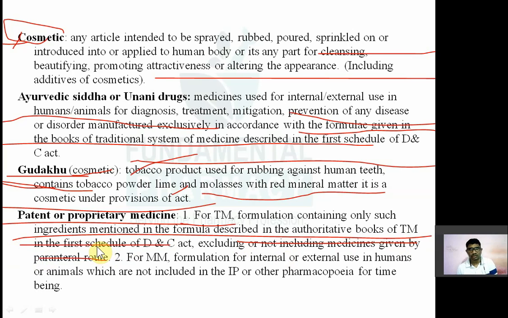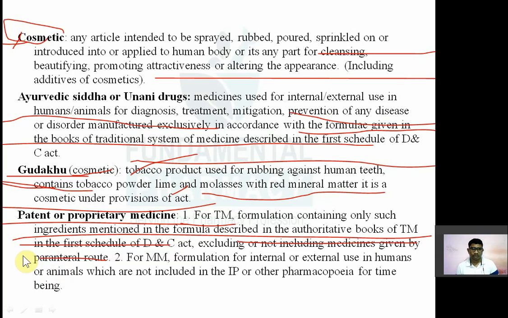मतलब जो आयुर्वेदिक यूनानी सिद्ध मेडिसिन है उसमें ट्रेडिशनल मेडिसिन क्या है, उसमें पेटेंट एंड प्रोप्राइटरी मेडिसिन क्या है. Patent and proprietary medicine for traditional medicines: formulation containing only such ingredients which are mentioned in the formula described in the authoritative books of the respective system of medicine in the First Schedule as per the DNC Act, and excluding the medicine given by parenteral route.